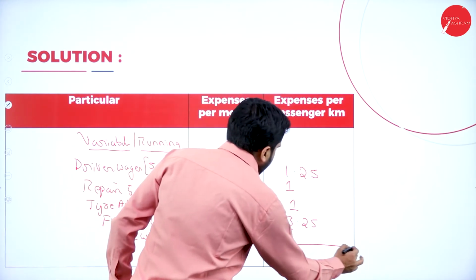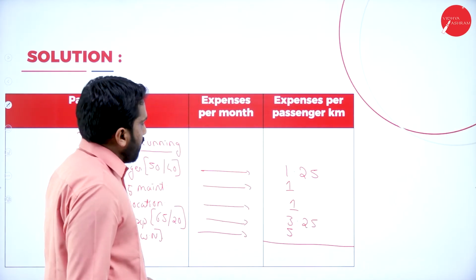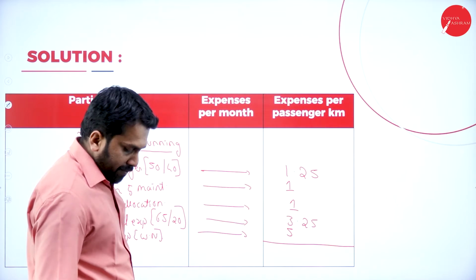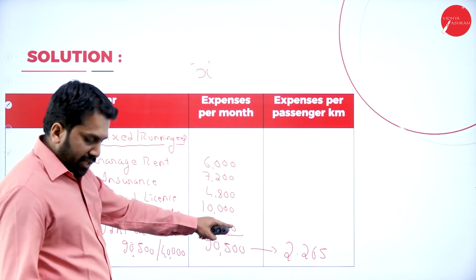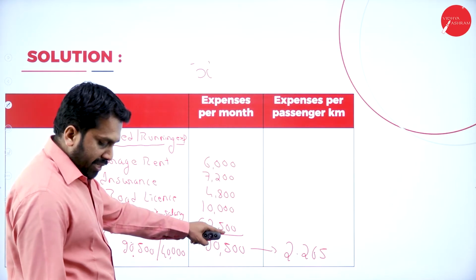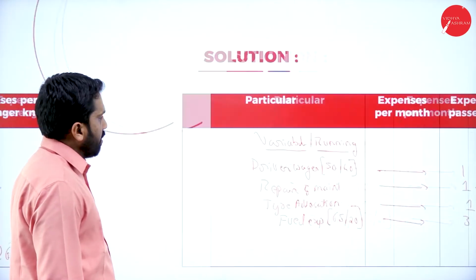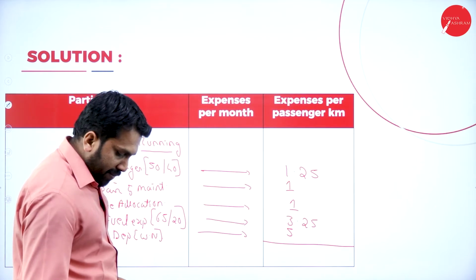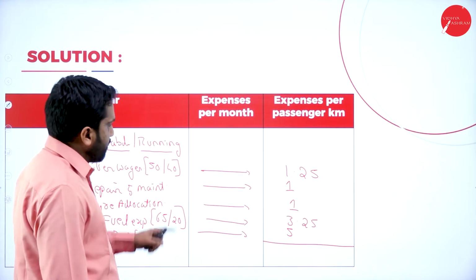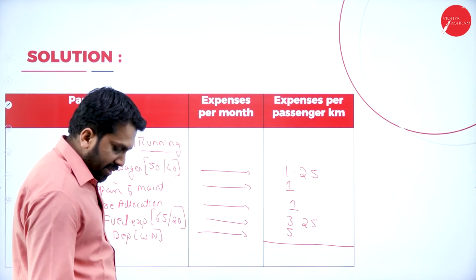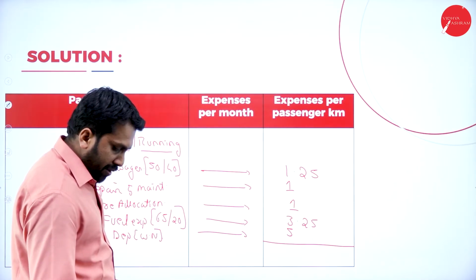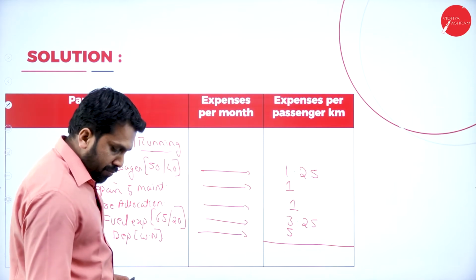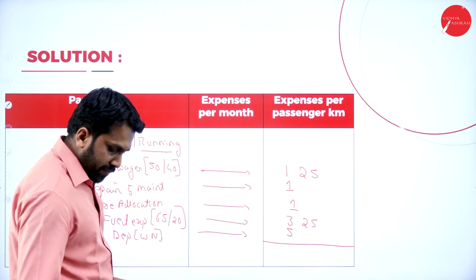Now, total everything. Now, we'll go for one by one. Your fixed is 2.265. 2.265 plus we have 1.25, plus 1, plus 1, plus 3.25, plus 5.